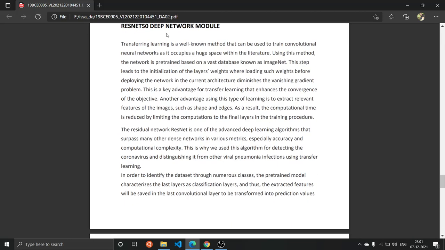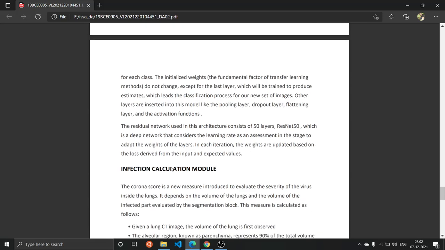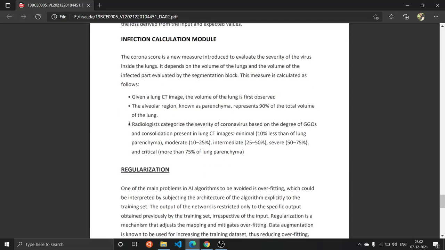After that we will have the ResNet 50 deep network module, in which we will be tuning different weights in different layers, so that our accuracy is improved. And after that we'll have the infection calculation module, which will give the corona score, which will help the patient to know how much he has been infected with COVID-19.